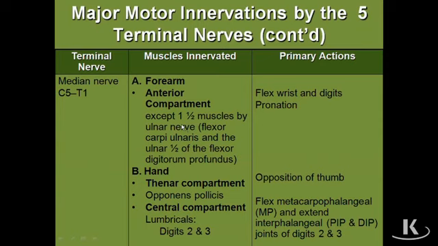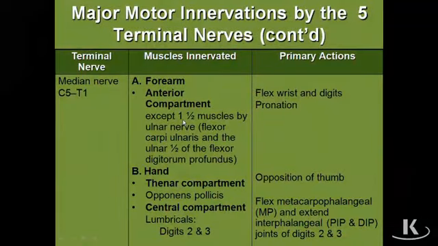But I said almost. There are exceptions, and more specifically, 1.5 exceptions. So there's 1.5 muscles of the anterior forearm that are not innervated by the median nerve. So rather than learning all the muscles of the anterior forearm, we just need to know the 1.5 that are not median nerve. And then we can say that if a muscle of the anterior forearm is not innervated by the median nerve, it's going to be innervated by the ulnar nerve, because it still has to be innervated by an anterior division nerve, and the ulnar nerve is the only anterior division nerve left. And so all we need to do is say which 1.5 muscles are innervated by the ulnar nerve, and then we'll know all other anterior forearm muscles are median nerve.